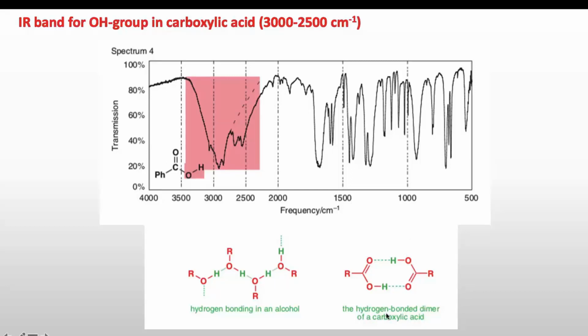So as the extent of hydrogen bonding increases, the broadness of the band increases and the frequency required to vibrate the bond decreases. That's why the OH bond in carboxylic acid appears at lower frequency than the OH bond in phenol.